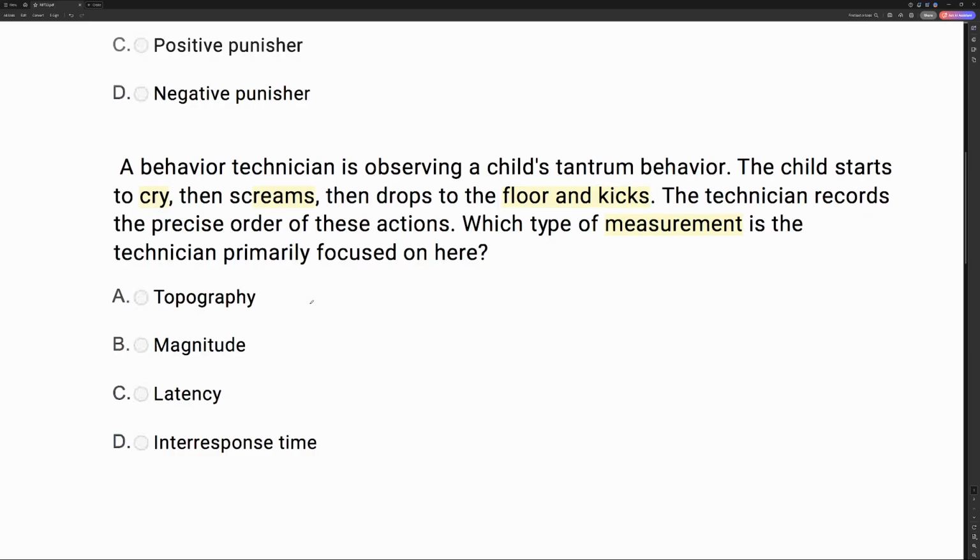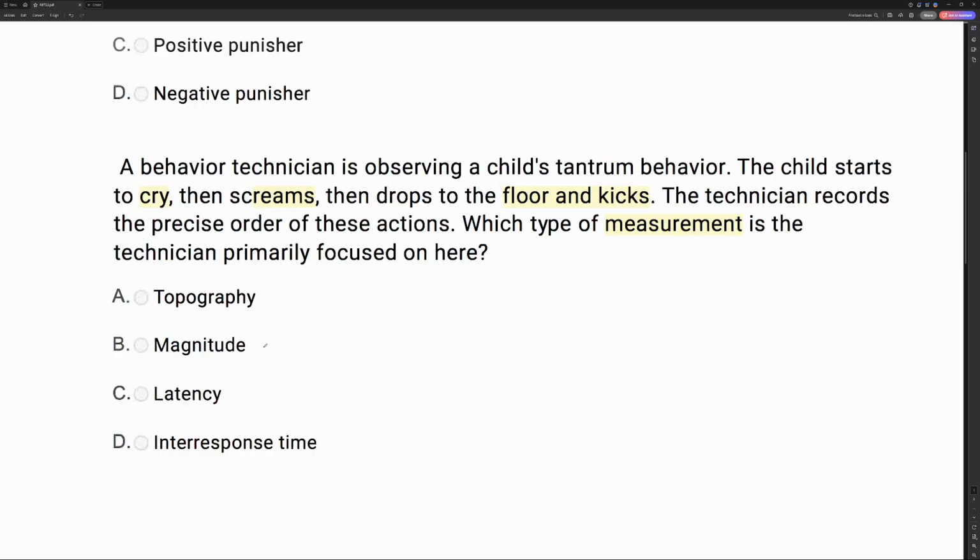Well, A, topography. Topography is what the behavior looks like. So if the technician is focused on the crying and then the screaming and then dropping to the floor and kicking, and ordering those actions in a precise order, they're worried about the topography and the order that topography happens. Now, what is B, magnitude? Magnitude is the intensity. In other words, how loud or quiet the screaming is, that's magnitude, the intensity of the behavior. We're not necessarily worried about the intensity of the crying or the screaming or the kicking. We're worried about how it looks and in what order.